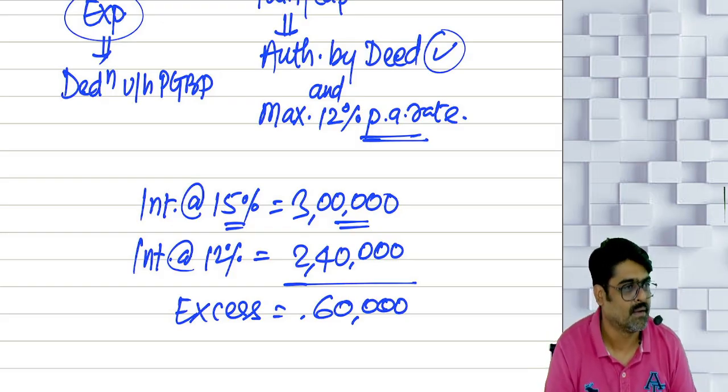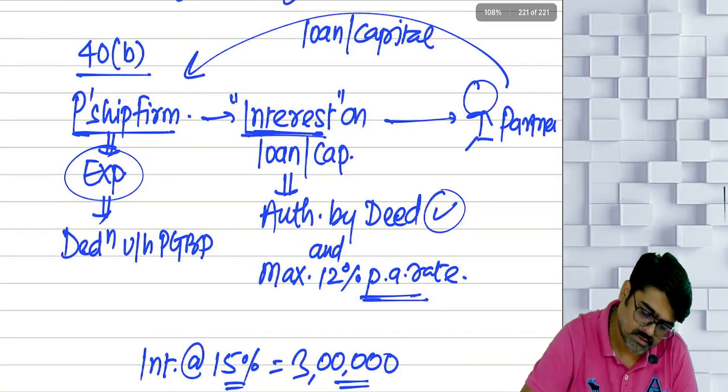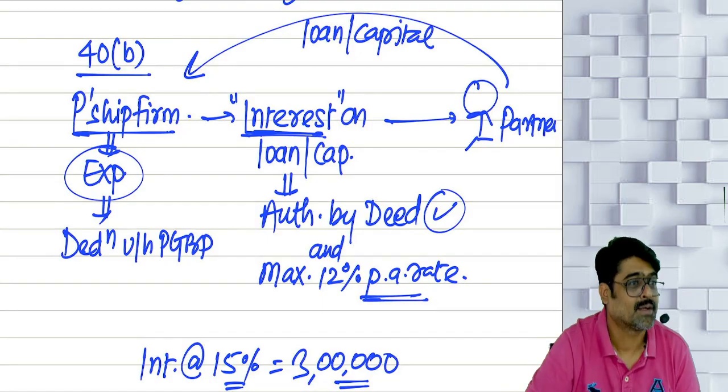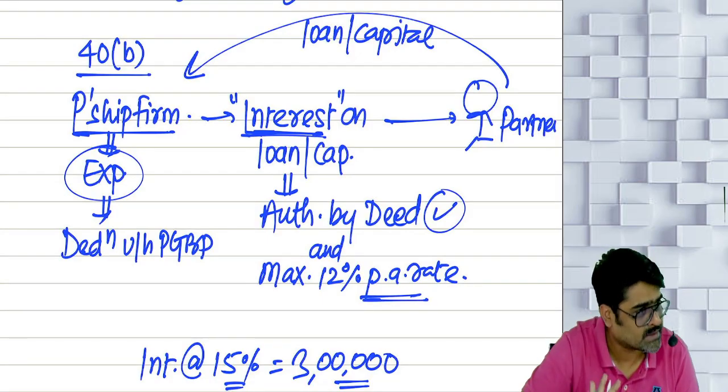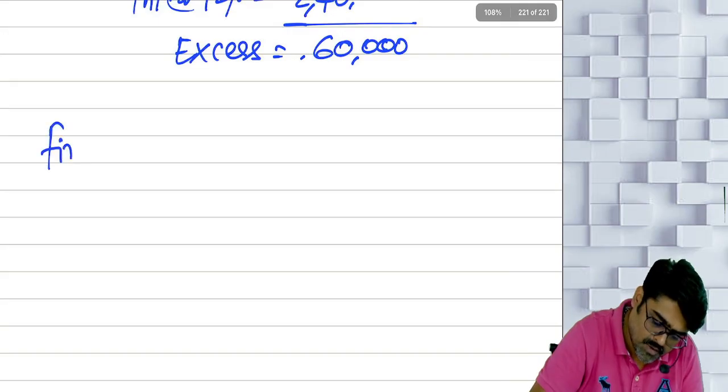Understanding? Now, will the partner always get interest, or can he get some other things also? Salary, bonus, commission, any type of remuneration, yes or no? So now let's talk about remuneration. A firm is giving what?